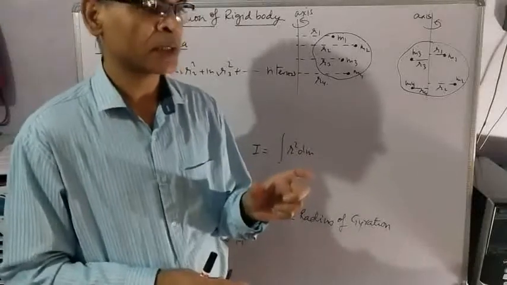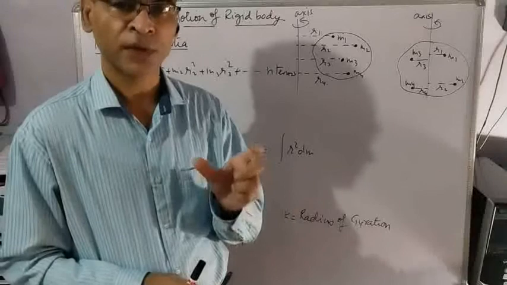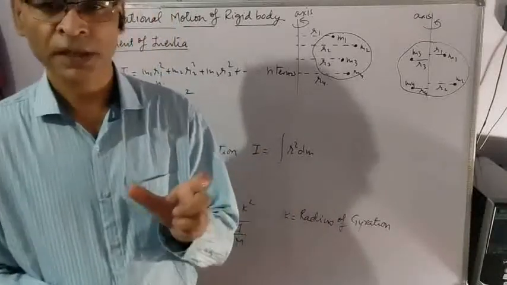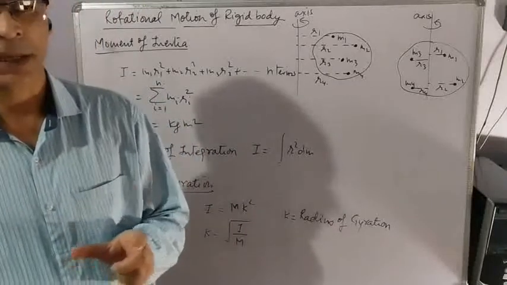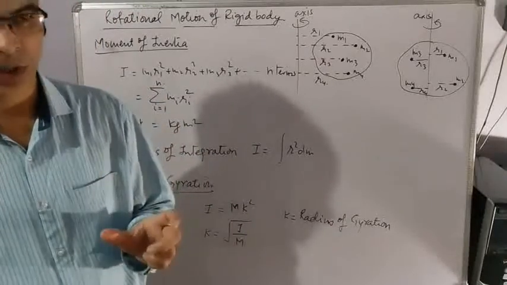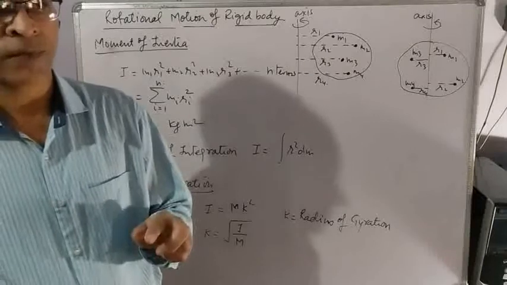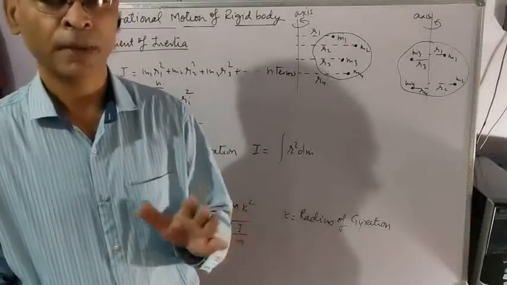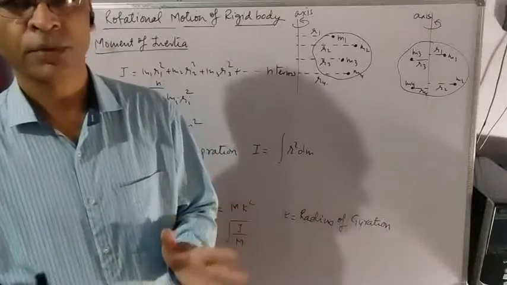Force is required in case of linear motion because a body opposes any change in state, and that property of the body is called inertia. In case of linear motion, inertia is measured by mass. More the mass, more the inertia.